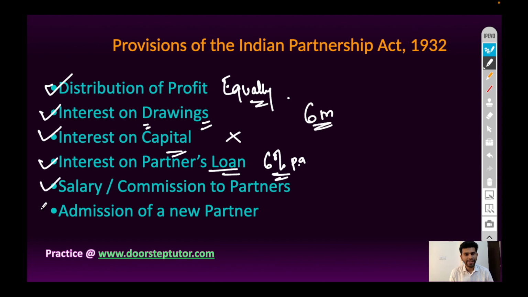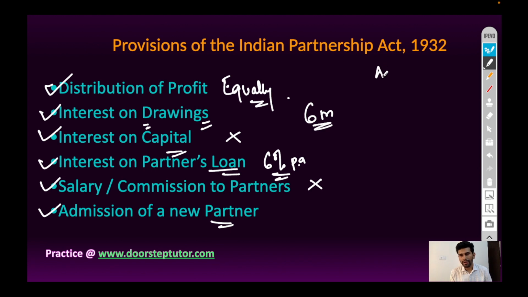Next is salary and commission as per agreement, but if the agreement is silent about salary and commission for extra work done by the partner, then no salary or commission will be payable to any partners. Admission of a new partner.